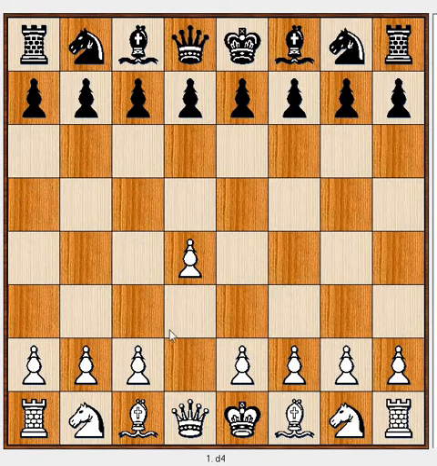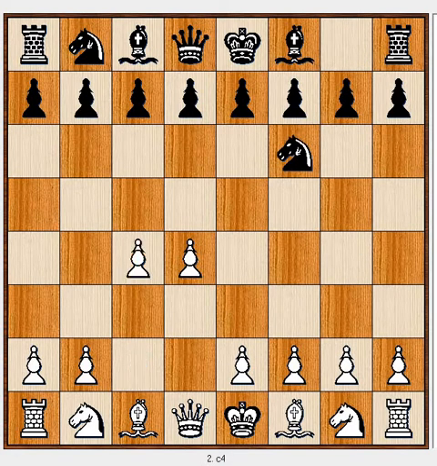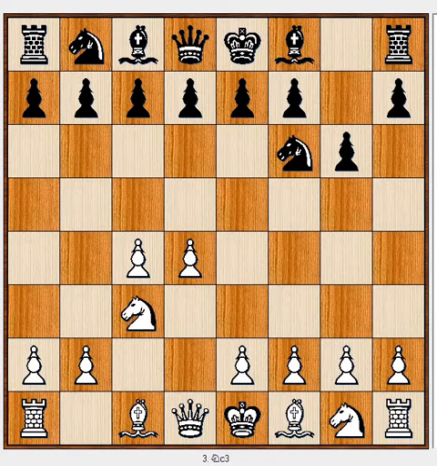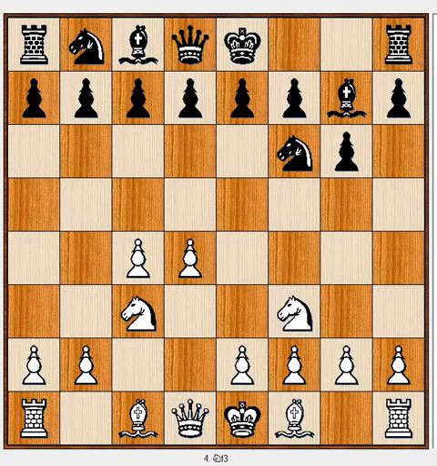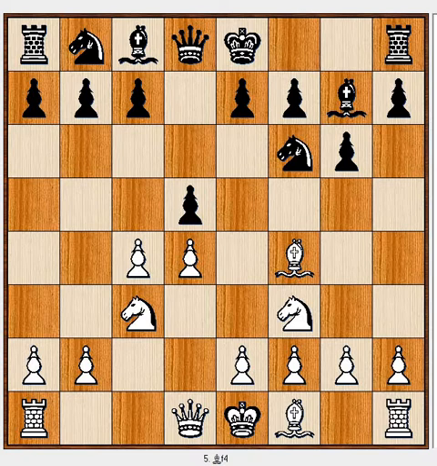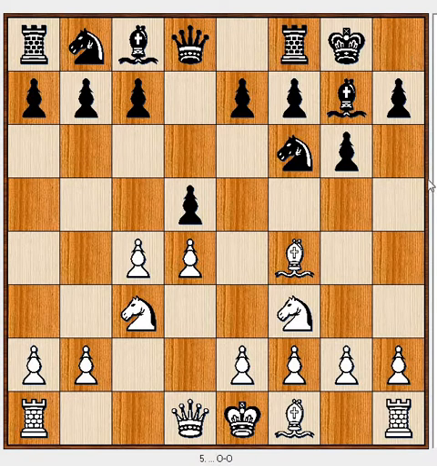So white played the move pawn d4, black went knight f6, white played the move pawn c4, black went pawn g6, knight c3, bishop g7, knight f3, d5, bishop f4, and black goes for castling.